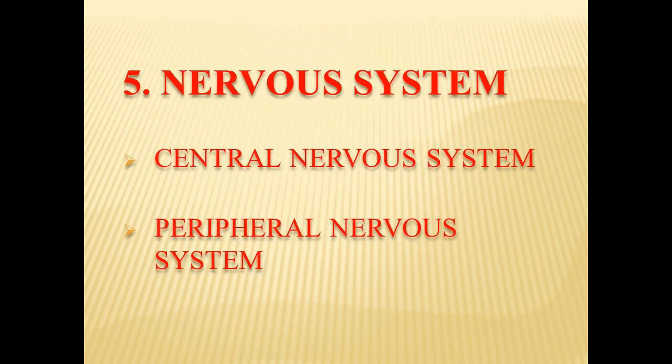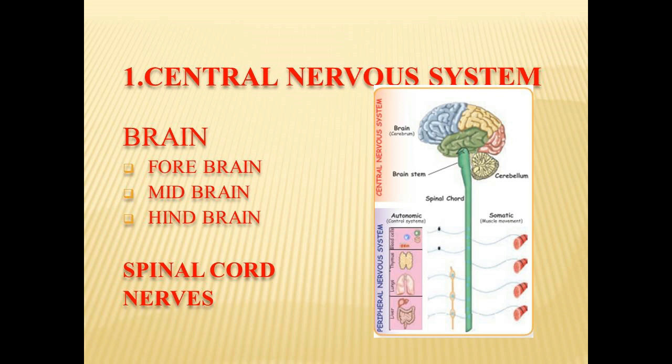The last organ system we are going to discuss is about nervous system. It consists of central nervous system and peripheral nervous system. Central nervous system consists of brain, spinal cord and nerves. Human brain is divided into three major parts: forebrain, midbrain and hindbrain.